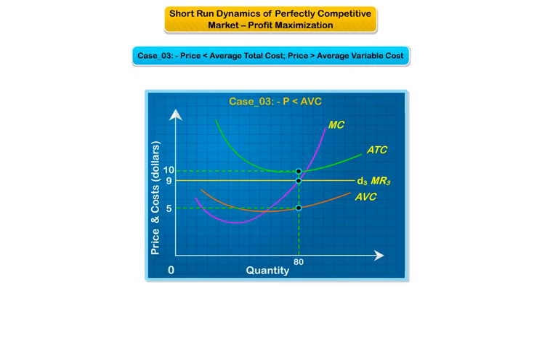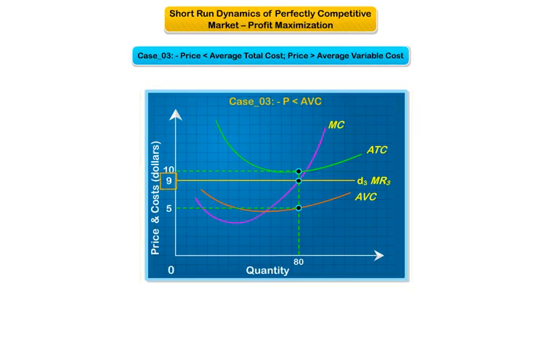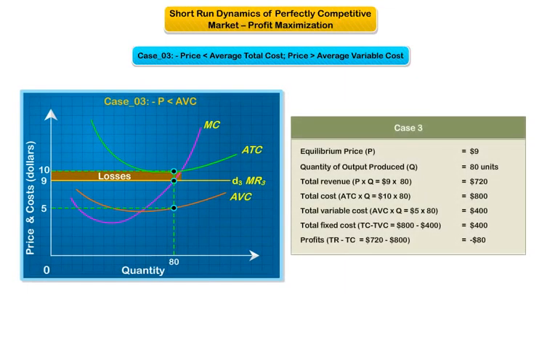The exhibit illustrates the case in which price is below average total cost but above average variable cost. Here, the equilibrium price at which the perfectly competitive firm sells its good is $9. If the firm follows the profit maximization rule, it will produce 80 units of output. At this price and quantity of output, total revenue is less than total cost, hence there will be a loss. But total revenue is greater than total variable cost. The calculations are as follows.